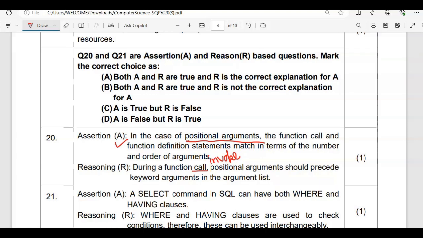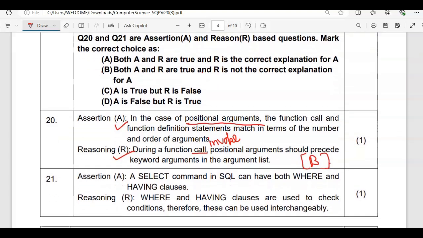That's perfect only. This is also correct, but I can't relate these two. So this is not an explanation of assertion reasoning, but they both are individually true only. So if A and R are true and R is not the correct explanation of A, this is having B option, right?